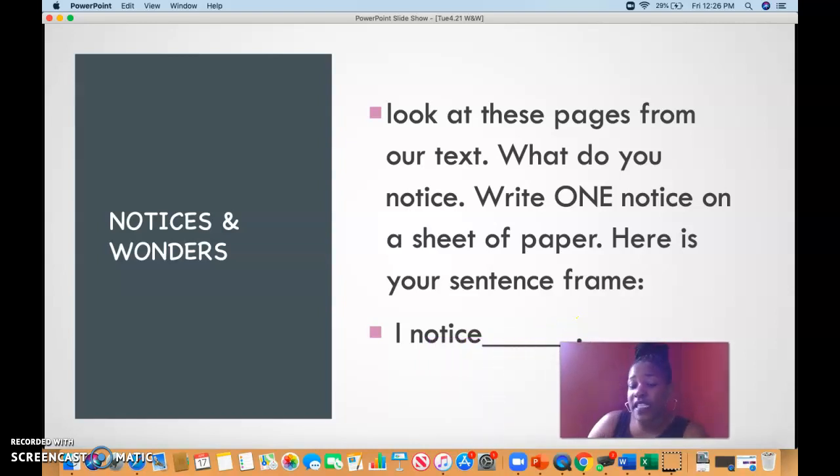So now, let's take a look at some of the pages from our text for today. What do you notice? I'm going to have you just, on a sheet of paper, write one notice. And here's your sentence frame. As always, I notice blank. What do you notice about the pages that you're about to see?